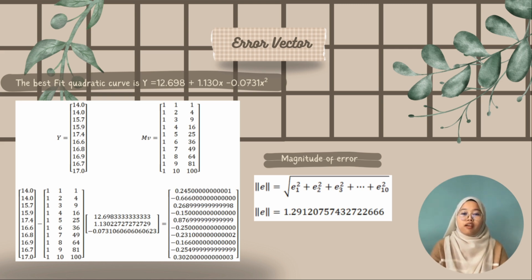To quantify the total error, we calculate the magnitude of the error vector. This is the formula for the magnitude of the error vector. After computing, we get a magnitude equal to 1.2912.